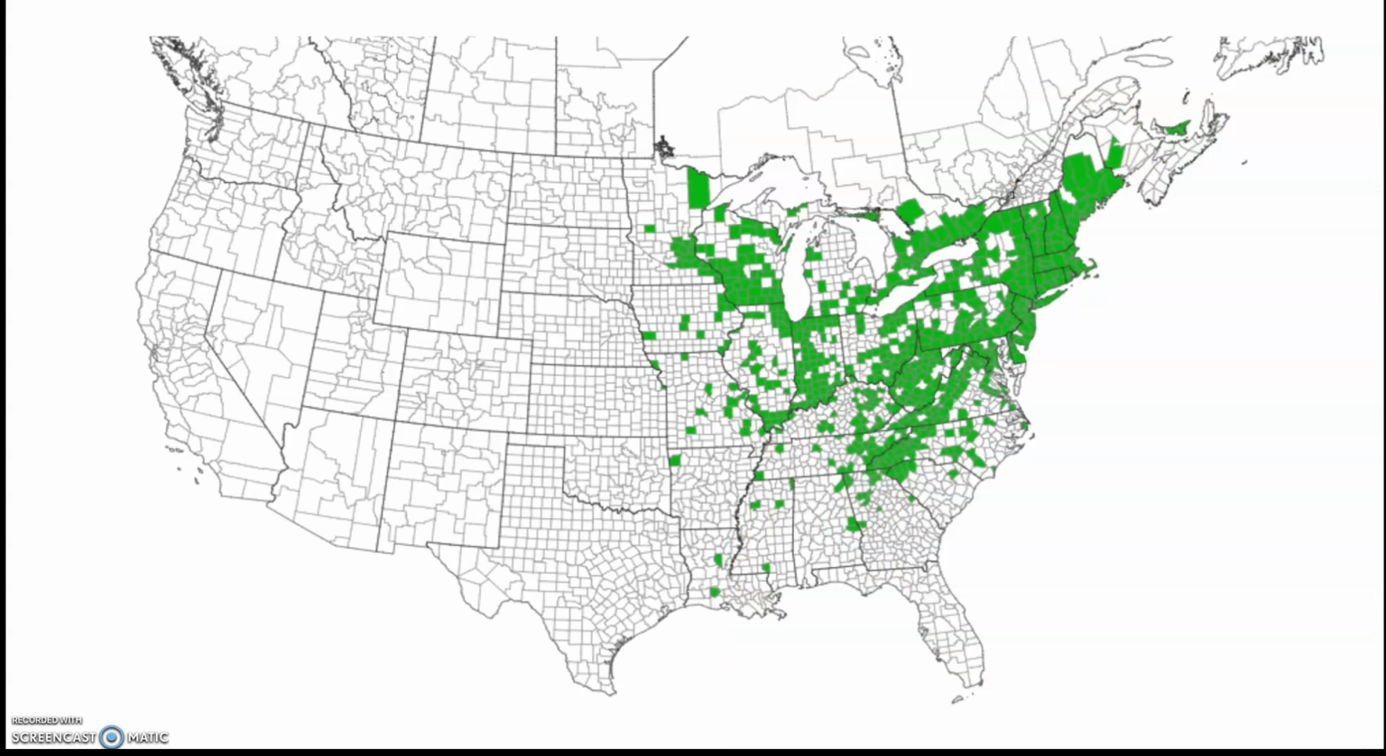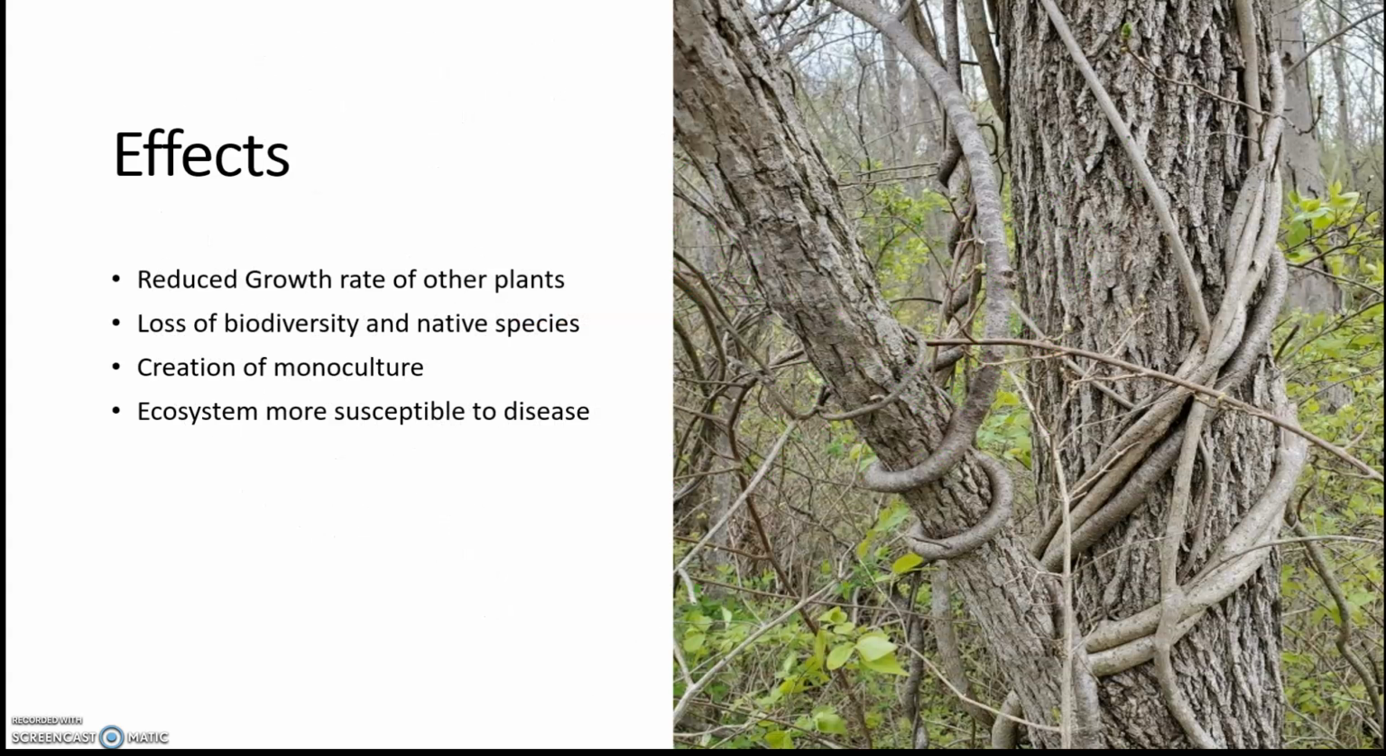Here's a map of the Oriental Bittersweet distribution in the United States. It was originally brought to the East Coast and has been gradually spreading westward since. The infestation here in southern Minnesota is one of the most severe in the entire country, with over 14,000 positive identifications. Some of the effects of this infestation are reduced growth rates for other plants, the loss of native species and biodiversity, and the creation of a monoculture, making the ecosystem much more susceptible to disease.